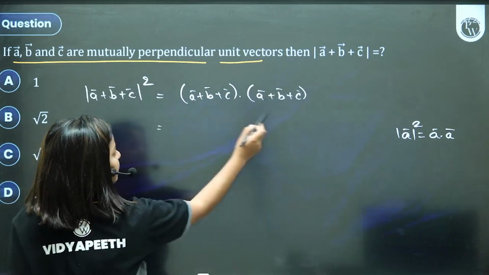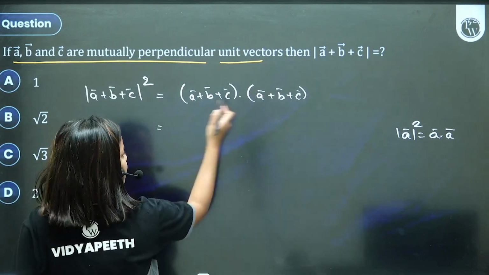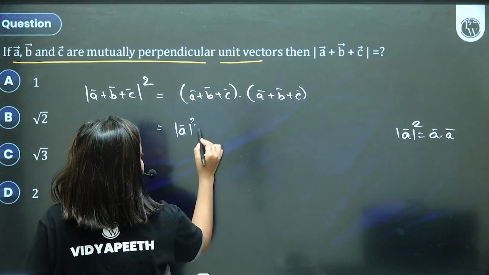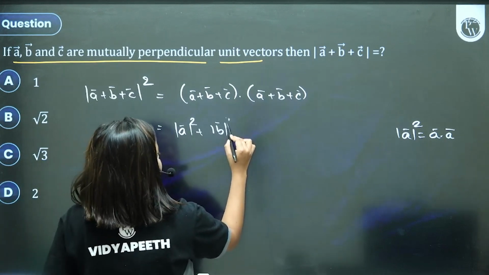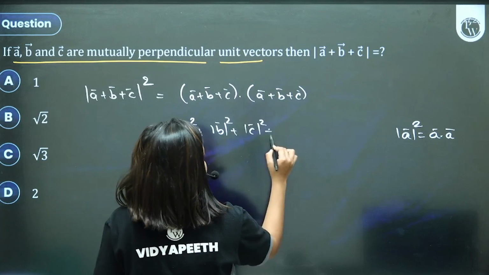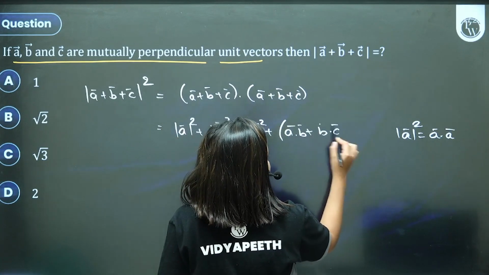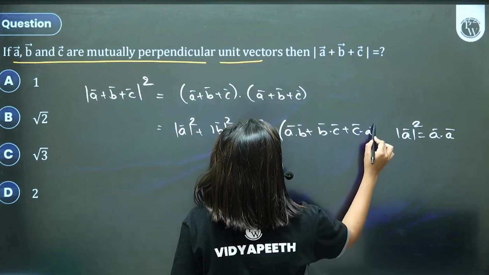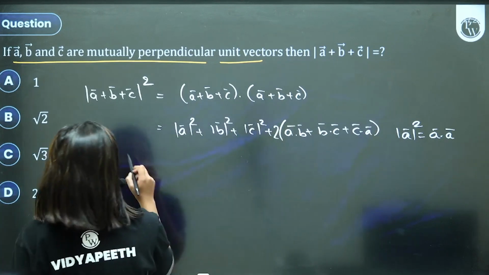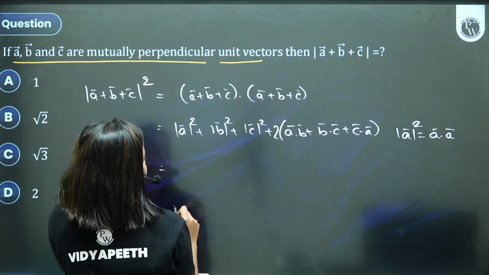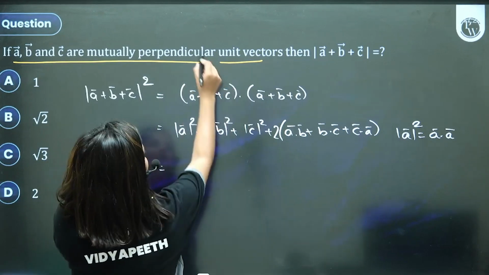And that's open up. Usual multiplication: A dot A is magnitude A square, plus magnitude B square, plus magnitude C square, plus A dot B, B dot C, C dot A, this will be 2 times, right? Yeah. 1 plus 1 plus 1 kya hoga? And they are unit vectors, bachcho.